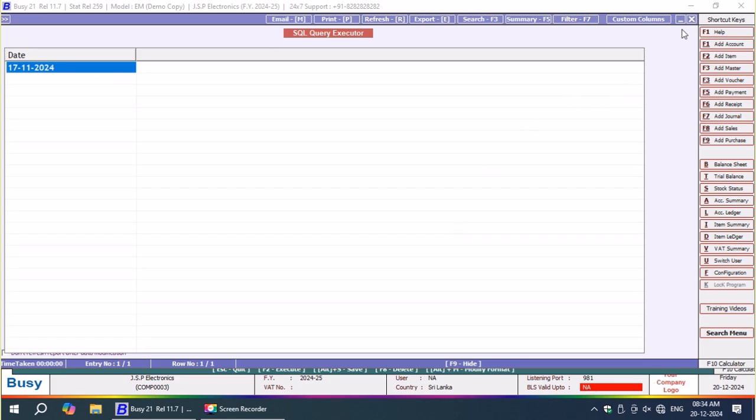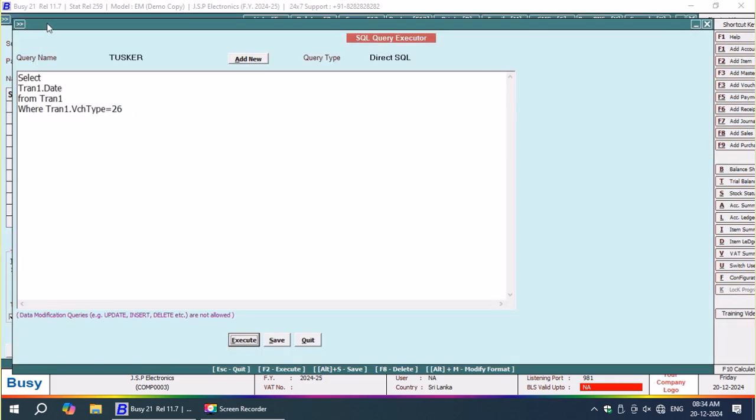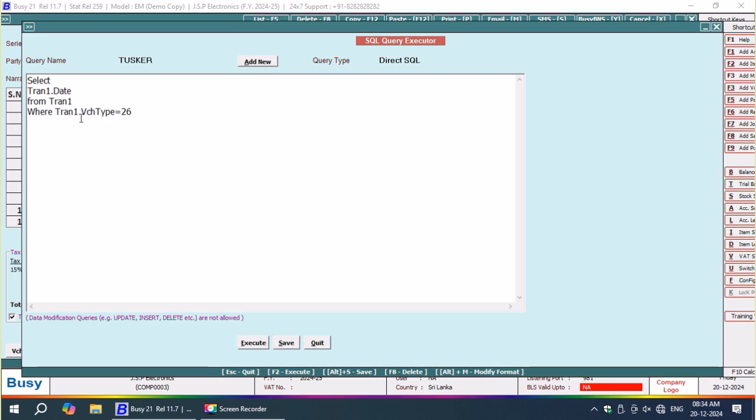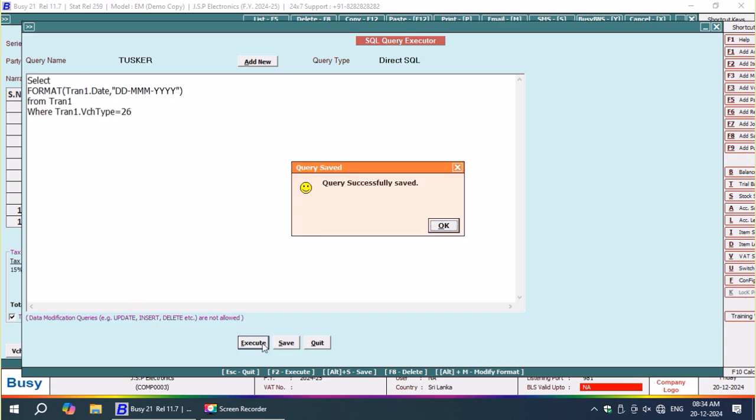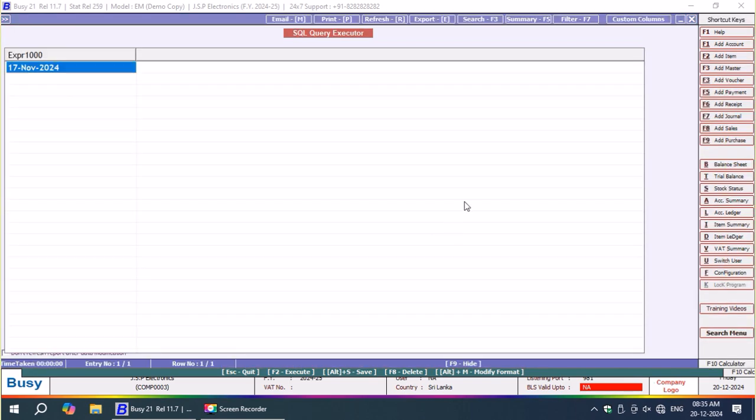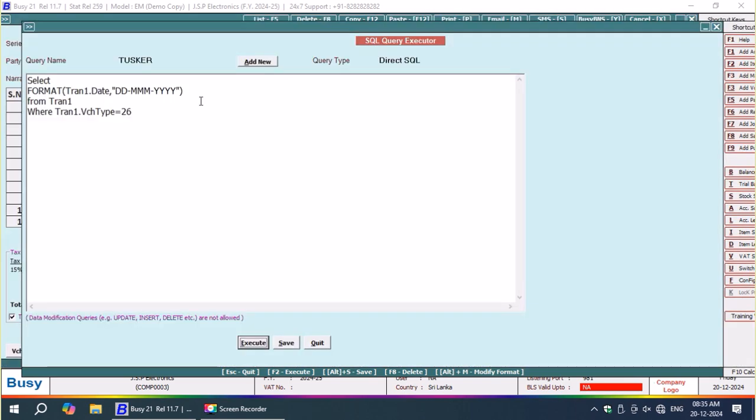See, I got a date. This is 17/11/2024. This is the actual date of the sales quotation. On this date I have issued the sales quotation. Now as it is an Access database, I'm going to modify my query as Format, then parenthesis. Within the parenthesis I'm going to write tran1.date, then within double inverted quotes DDMMYY, close the quotes and close the parenthesis. Now I got a format like what you saw now on the screen.